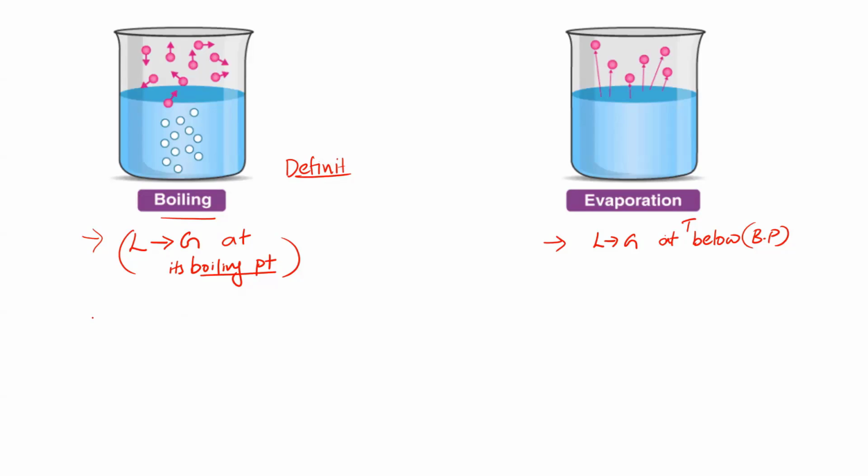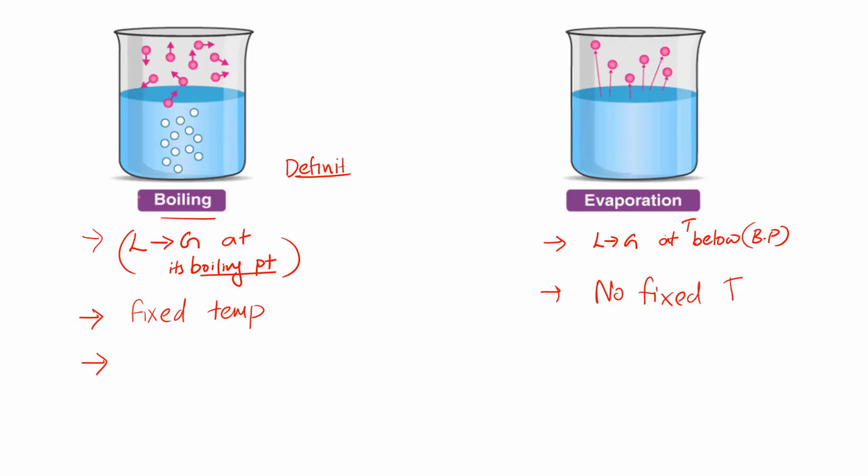Now, what is the second difference? Second difference is, boiling occurs at a fixed temperature. Whereas for evaporation, no fixed temperature. Evaporation, you can tell it can almost occur at all temperatures. Now, third thing you can see from the diagram itself.